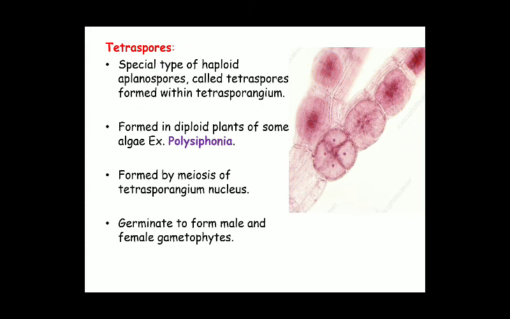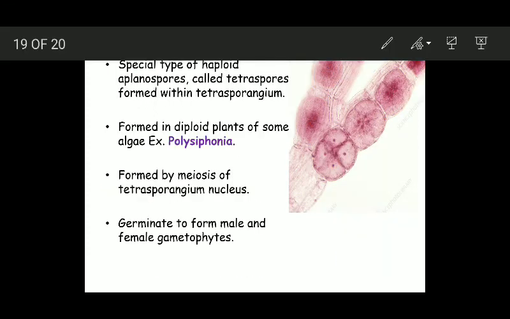Now another category of spores produced in algae includes Tetraspores. These are a special type of haploid aplanospores, non-motile spores, and these special haploid aplanospores are named Tetraspores. They are formed inside a structure named Tetrasporangium. Remember, the name Tetraspores itself indicates that four spores are produced inside a sporangium.